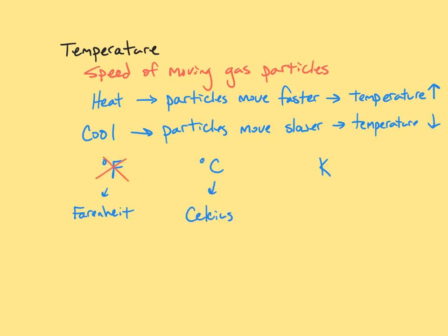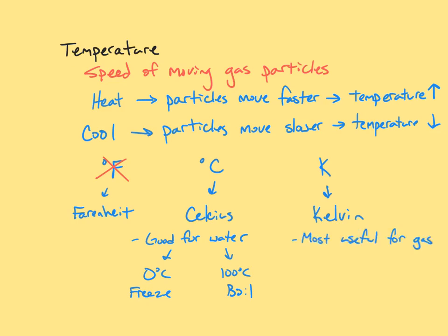Now, degrees Celsius is a temperature unit that is very useful, especially when you're discussing water. Water freezes at 0 degrees Celsius and it boils at 100 degrees Celsius. It's easy for people to remember 0 and 100, which is why it's useful when describing water. But Kelvin, the last one, is probably the one you know the least about, but it is the most useful when discussing the temperature of gas particles.